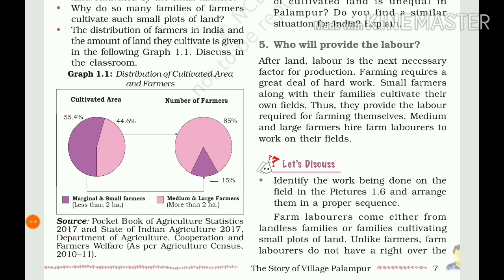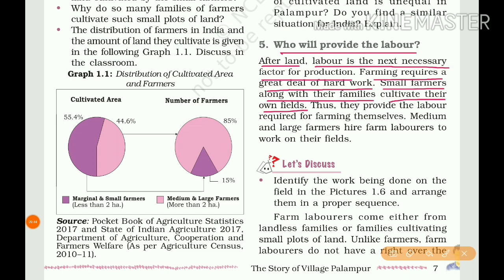Next, who will provide the labor to cultivate the fields? After land, labor is the next necessary factor for production. Farming requires a great deal of hard work. Some farmers, along with their families, cultivate their own fields. So in small farmers' fields, their own family members are the laborers for their own field. Thus, they provide the labor required for farming themselves.